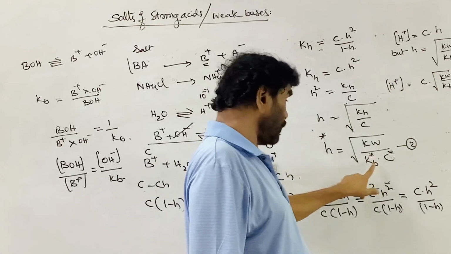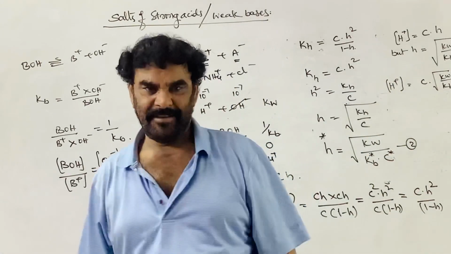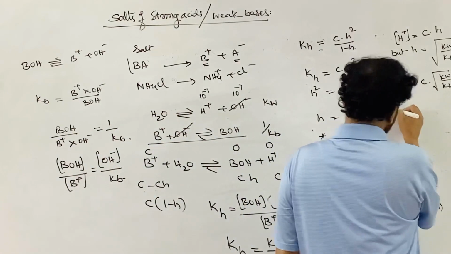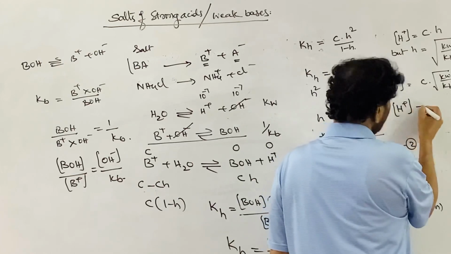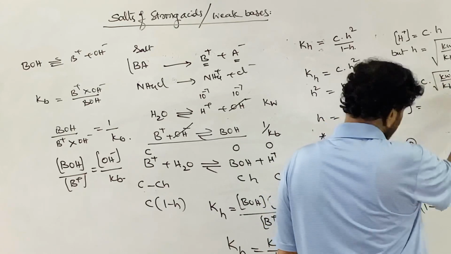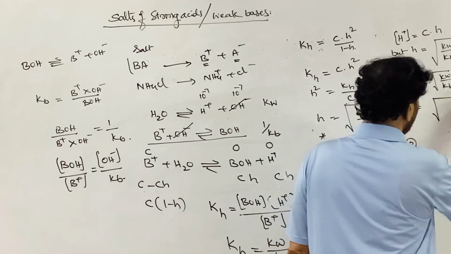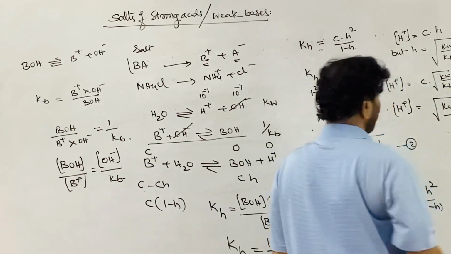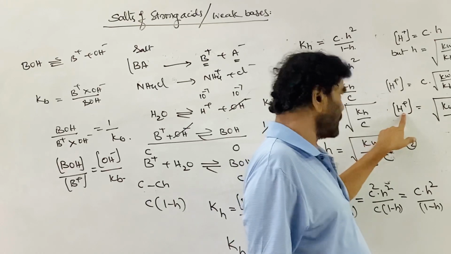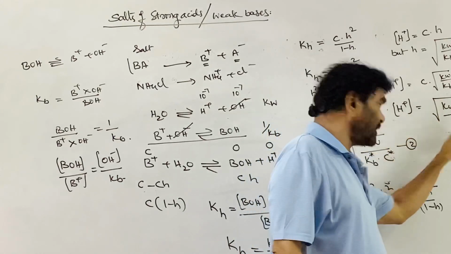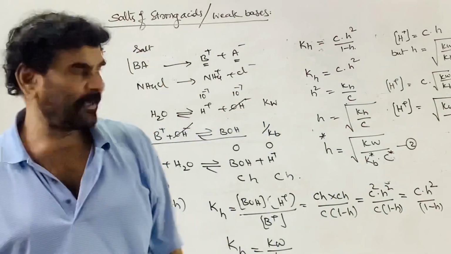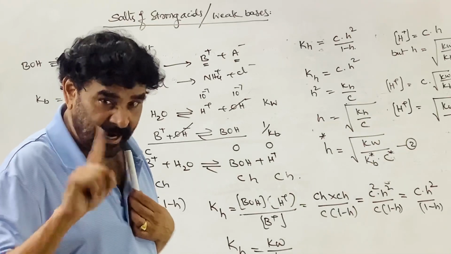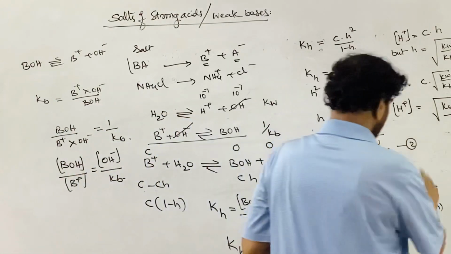In the case of a weak acid and strong base, h is equal to root of Kw by Ka into C. Now the H plus ion concentration is equal to C times the root, where the root of C cancels, and overall it is root of Kw into C divided by Kb. There we got the H plus ion concentration is equal to root of Kw into Ka by C. C was in the denominator, now C is in the numerator. I am talking about the salt of weak acid and strong base that we have derived.